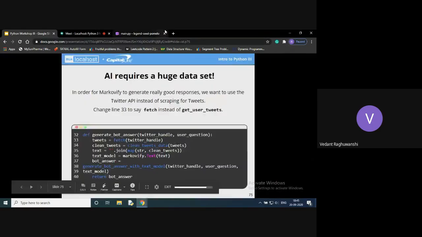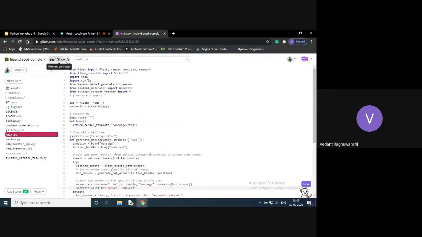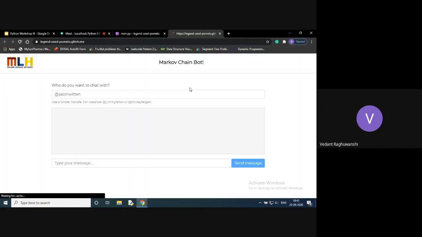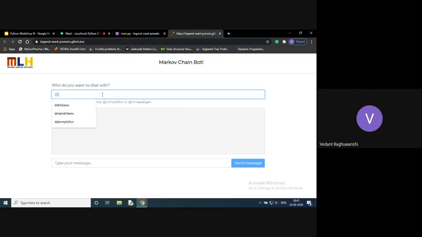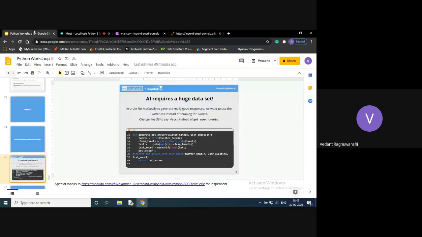To show this application, click this show button, and then you can click next to the code or in new window only. If you click in new window, it will run the main.py file here. You can pass any handle of Twitter and then type your messages here. But before doing that, we'll just improve our code for a few things. I'll be showing you how to do that.